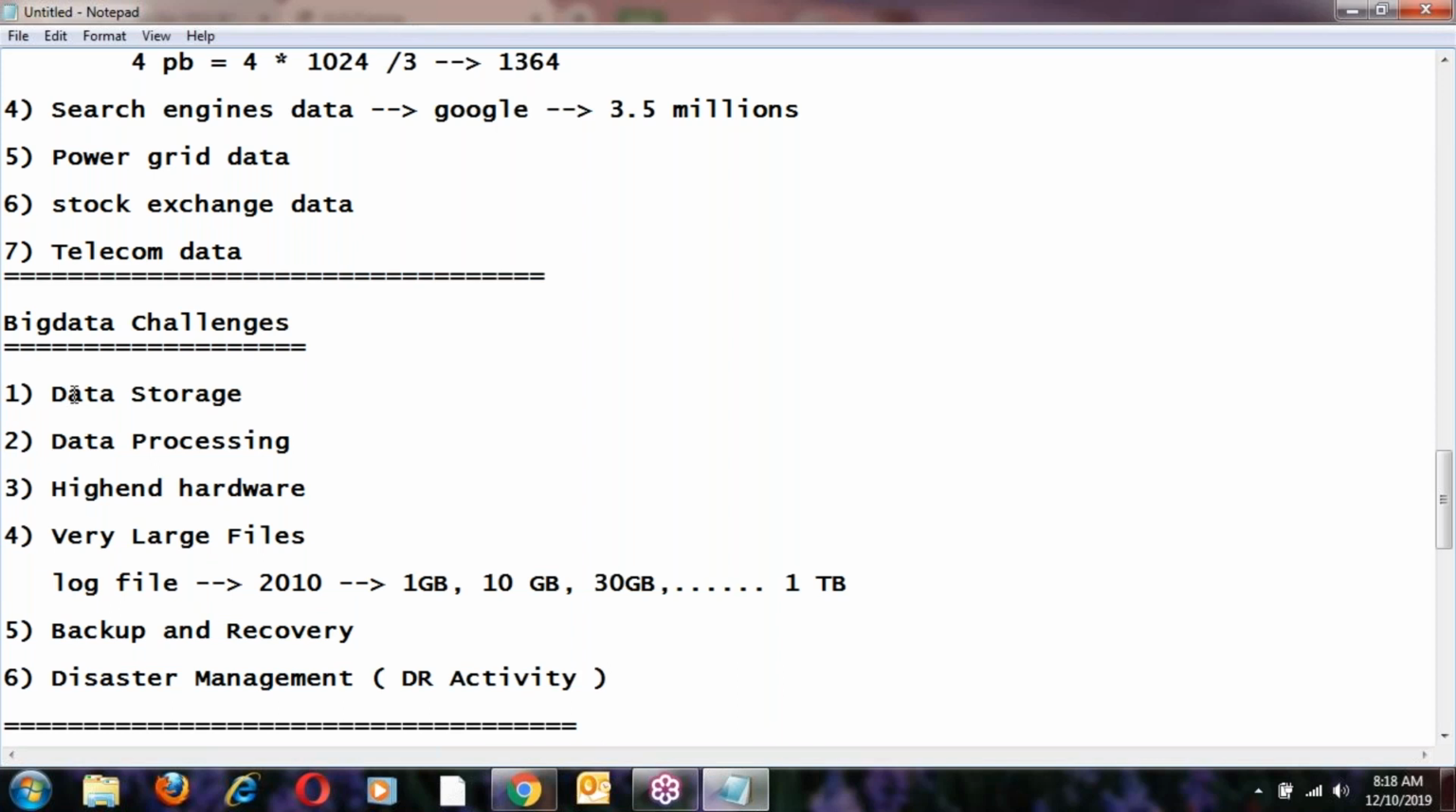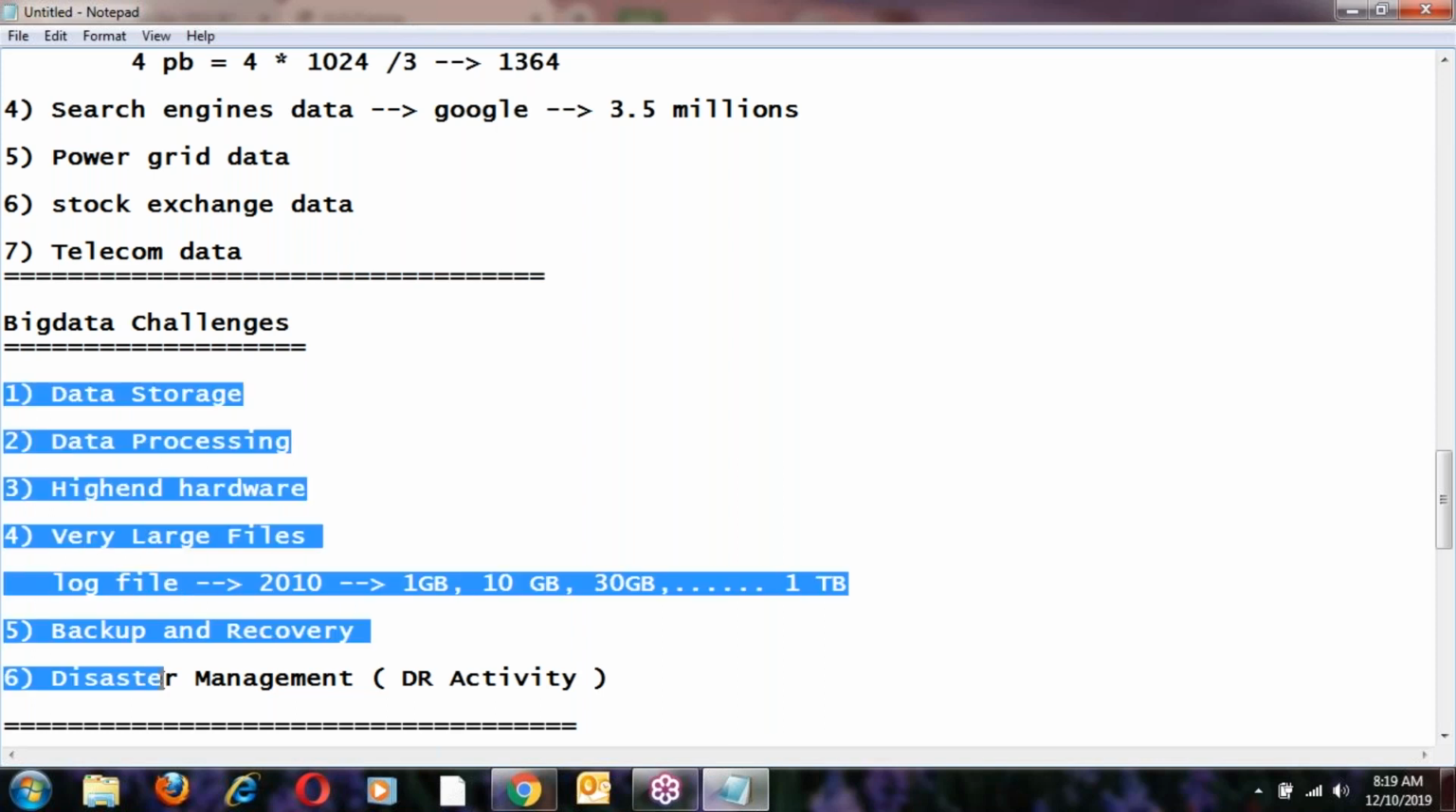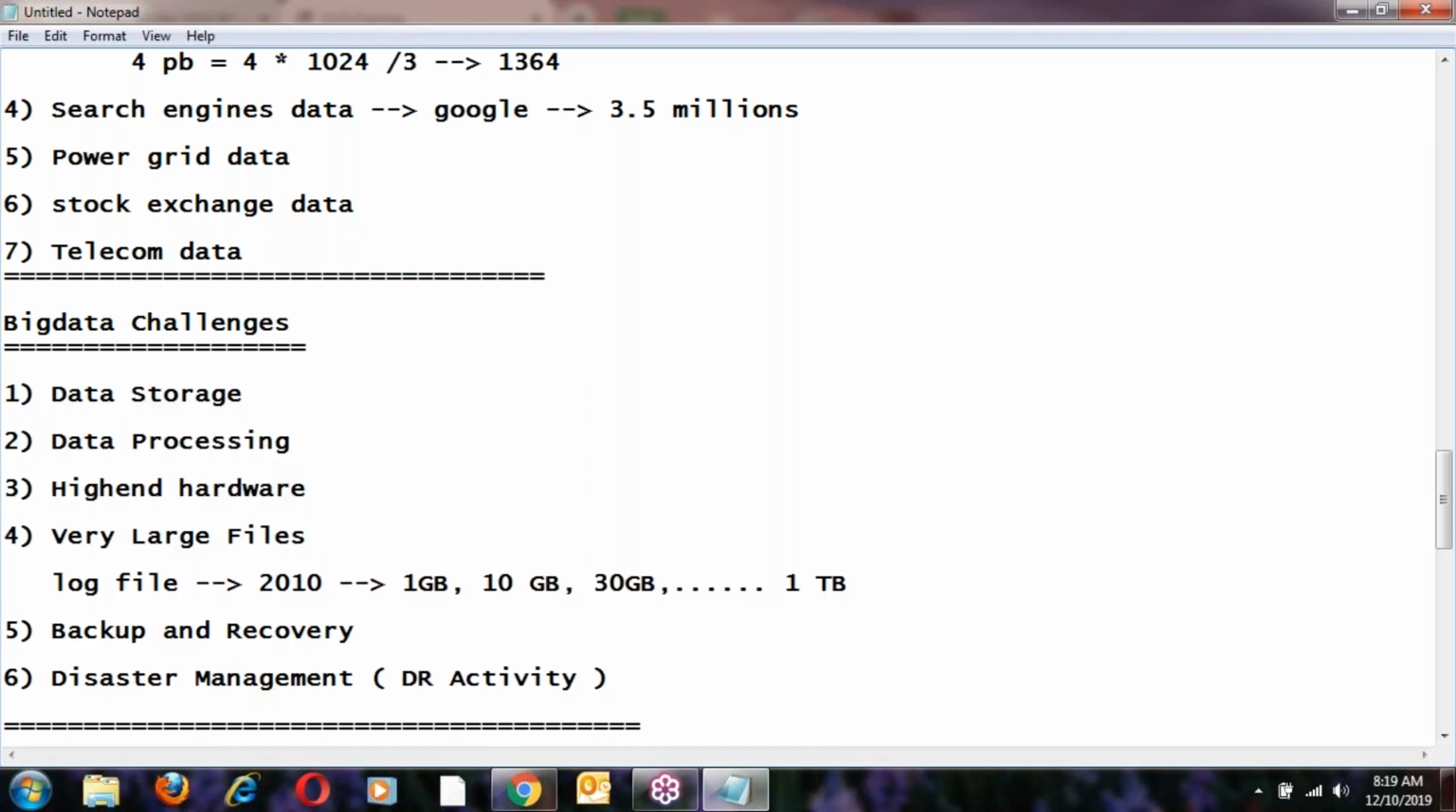Tomorrow we'll discuss each and every topic very clearly. What kind of challenge comes from data storage? What kind of problem from data processing? What problem with high-end hardware? What problem with very large files? What exactly is backup, how to take the backup, who will take care of backup, backup scripts? Next, what is the recovery process? Step by step I have to explain each thing. This is just a list of challenges, not yet explained. Tomorrow we'll discuss all these challenges.